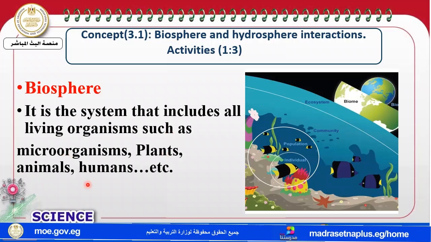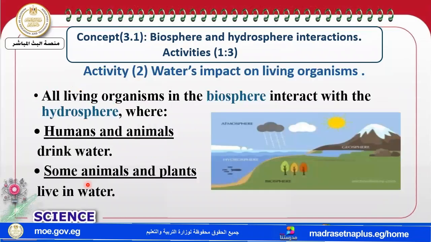So humans, animals, plants, all of these are called biosphere. Okay, now we know that Earth consists of four main systems which are called biosphere, geosphere, hydrosphere, and atmosphere.